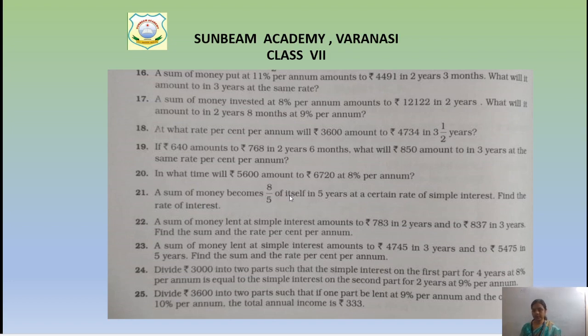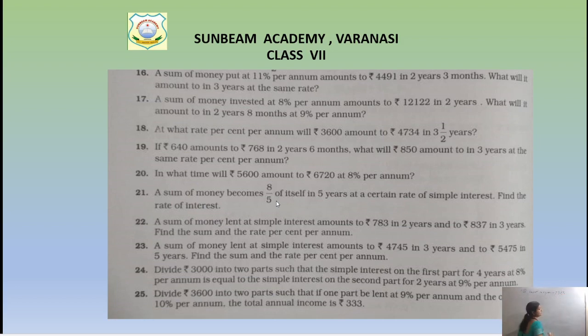What is given to us? A sum of money lent at simple interest amounts to this much. Amount is given and time is given. So for this question number 22, amount in 2 years is how much? It is rupees 783.